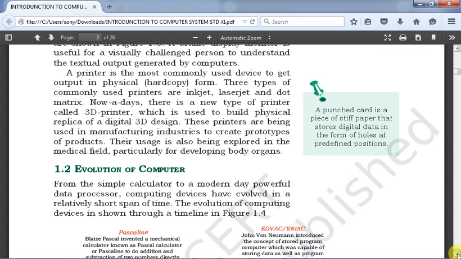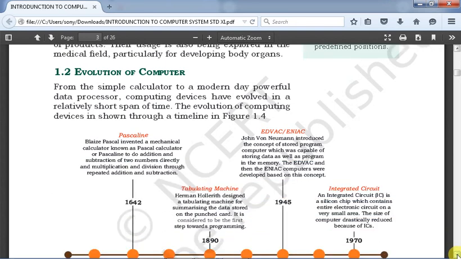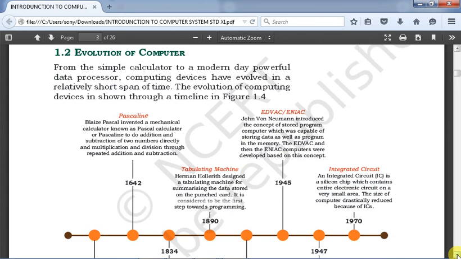Evolution of computers: there are many such devices we have heard about, from the simple calculator to a modern day powerful data processor. Computing devices have evolved in a relatively short span of time. In the evolution of computing devices, in 1642 the Pascaline was invented by Blaise Pascal. It was a mechanical calculator known as Pascal's calculator or Pascaline. It could do addition and subtraction of two numbers directly, and multiplication and division through repeated addition and subtraction. So that was the first mechanical calculator available.